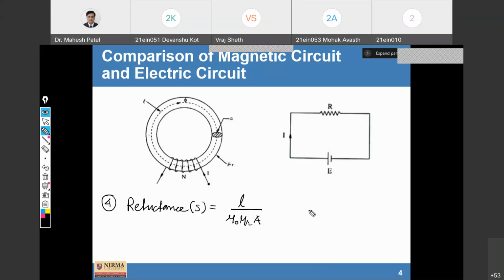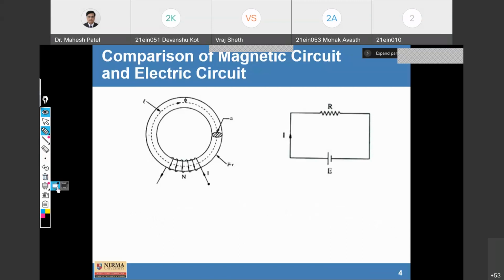And similarly, for the electrical circuit, it is resistance, and resistance is equal to rho L by A, where rho is the resistivity of the material, L is the mean length of the material, and A is the cross-sectional area of the material. So this is reluctance and resistance. Then we can compare them for the magnetic as well as the electric circuit.